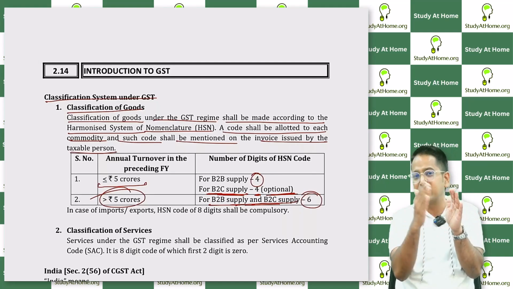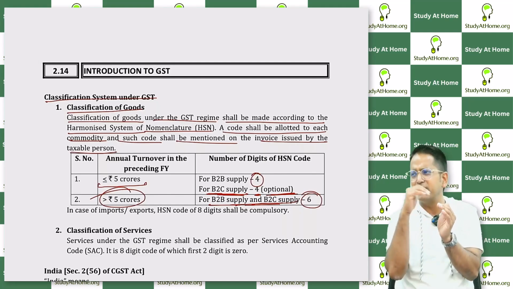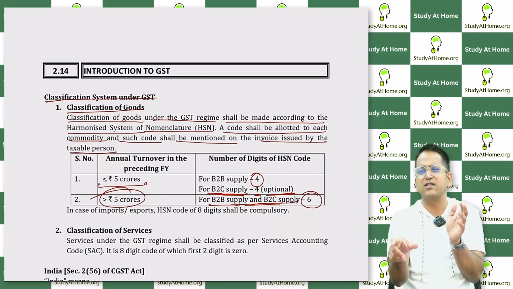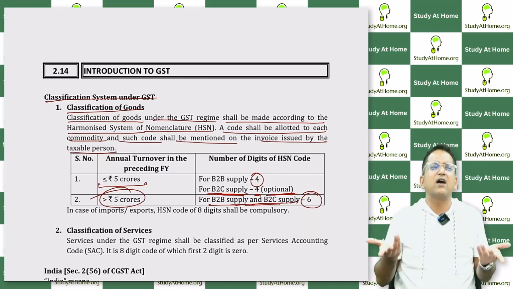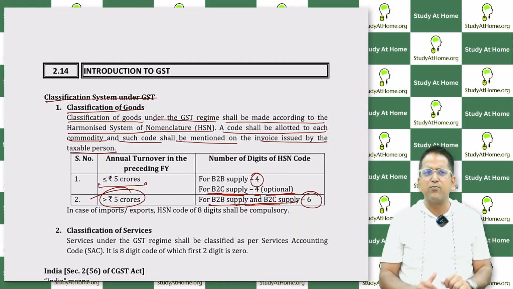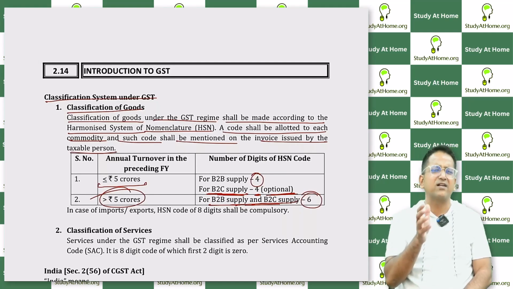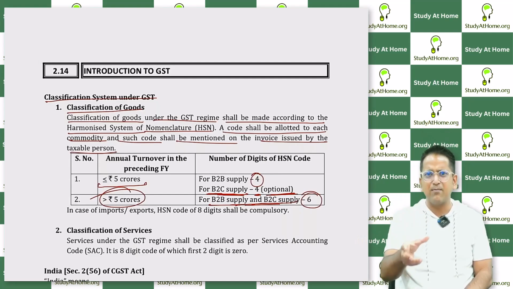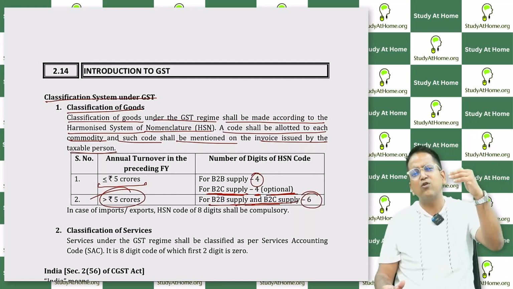That bill goes from the distributor to the wholesaler. The wholesaler also has 8 digits. When the wholesaler sells goods to the retailer, he writes the same 8 digit. When the retailer sells to the consumer, he writes the same 8 digit. Where is the issue? Who has to work hard? No one has to work hard anywhere in the entire cycle. The government was giving relaxation thinking that it would be difficult for you to identify, but practically there's no problem in the market.